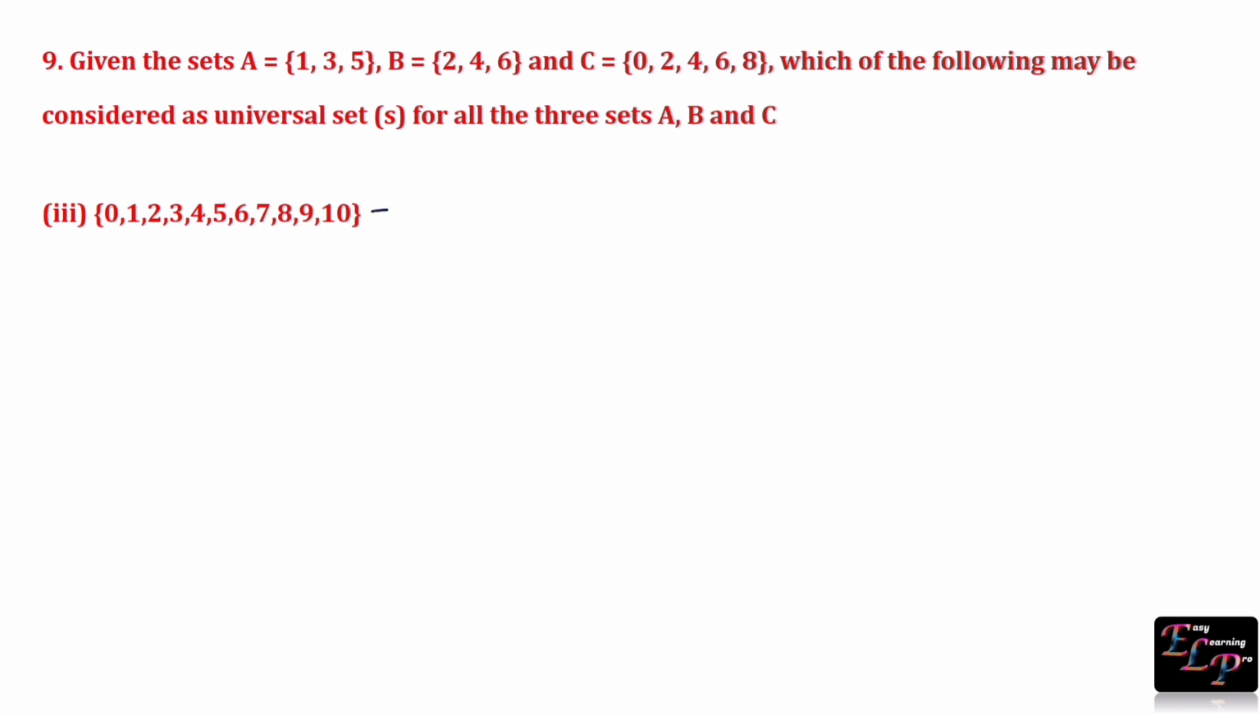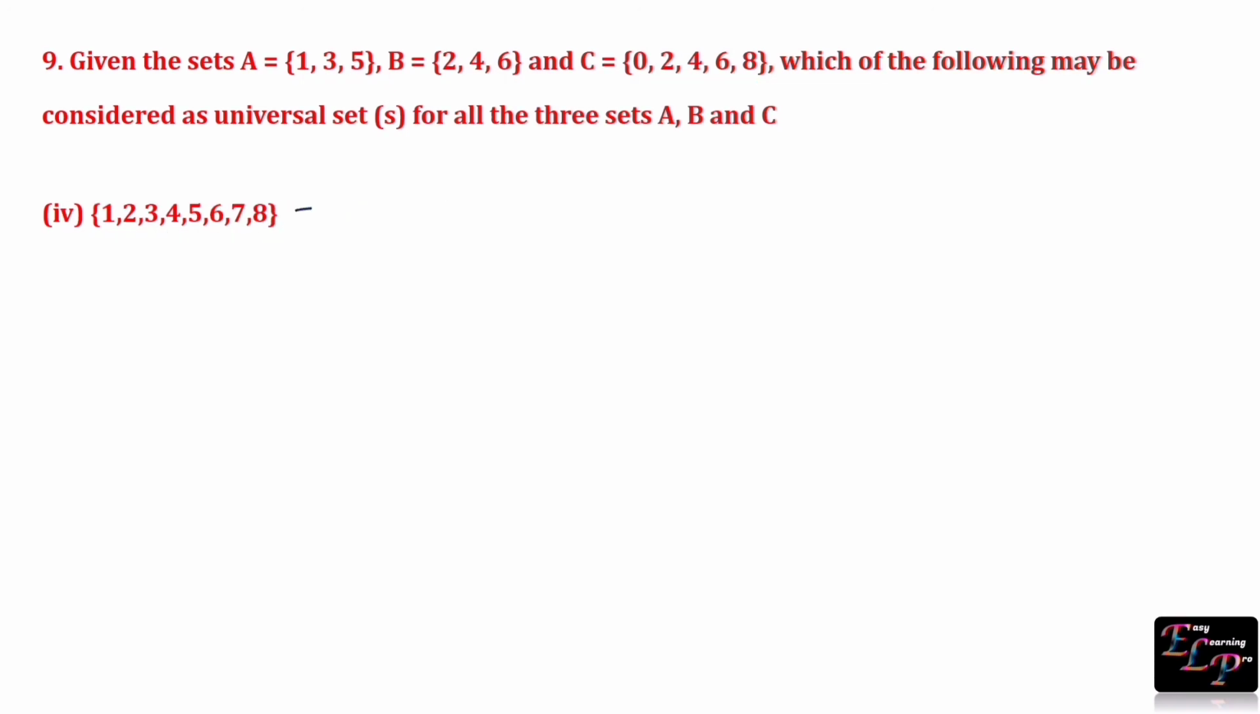Let us consider this set as U and compare A, B, C with this set. All the elements of set A are present in set U. Hence, A is subset of U. All the elements of set B are present in set U. Hence, B is subset of U. And all the elements of set C are present in set U. Hence, C is also subset of U. So, this set is an universal set.